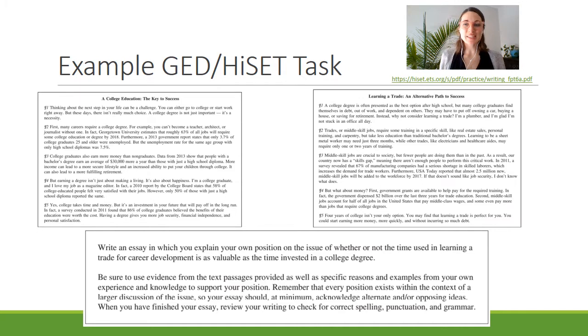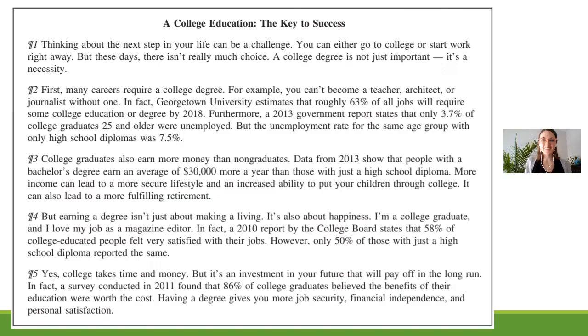So on this page you can see an example of what this will look like. Obviously these are too small to read on here, but we will look at larger versions of each of them. You'll see at the top two reading passages, and they're usually five short paragraphs, and then at the bottom they will give you a writing task that correlates with those reading passages. Let's take a look at the first reading together. It's called A College Education, the Key to Success.